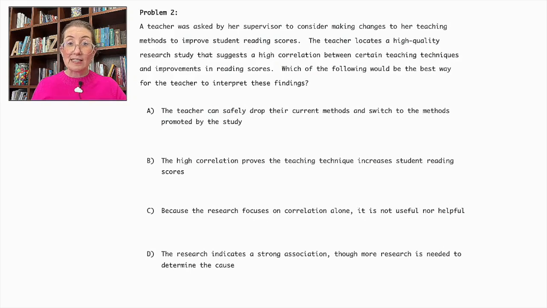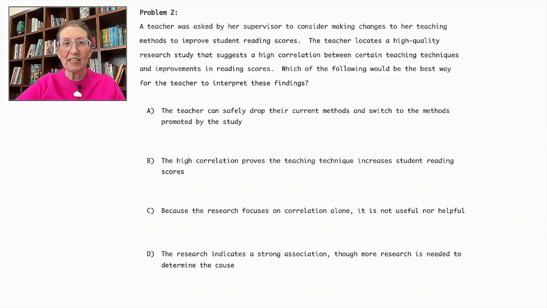A. The teacher can safely drop their current methods and switch to the methods promoted by the study. B. The high correlation proves the teaching technique increases student reading scores. C. Because the research focuses on correlation alone, it is not useful nor helpful. Or D. The research indicates a strong association, though more research is needed to determine the cause.